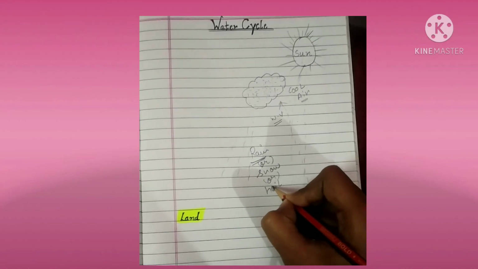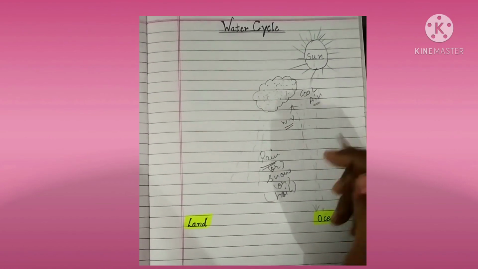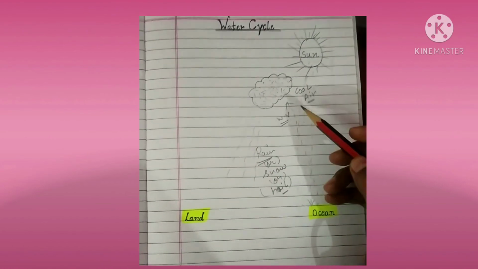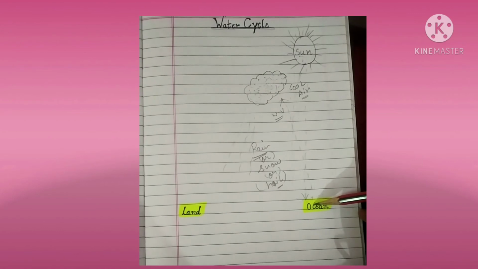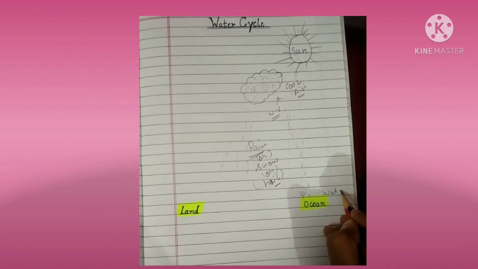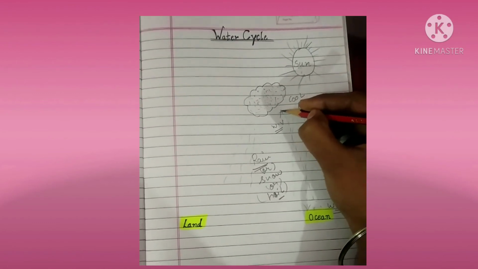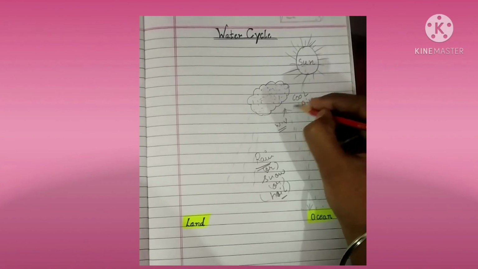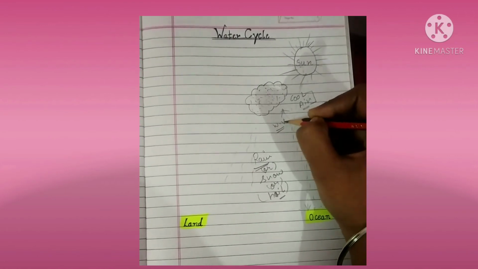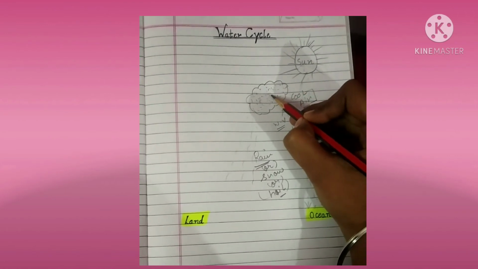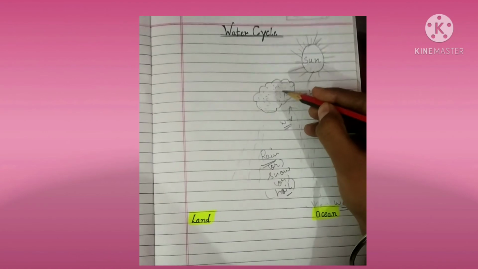What is hail? Tell. You must have seen that, ओले जिसे हम बोलते हैं, right? That is hail, right? I'm telling you again, when the rays of the sun will fall on the ocean, the water of the ocean will change into the water vapors and will rise up. When these water vapors will come into the contact of this cool air, then the form of water vapors will change back again into the water. This process is condensation, right? On cooling, water vapors changing again into water.